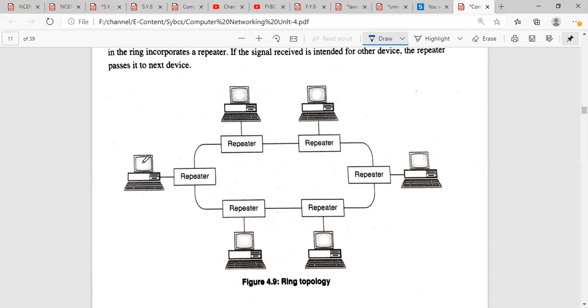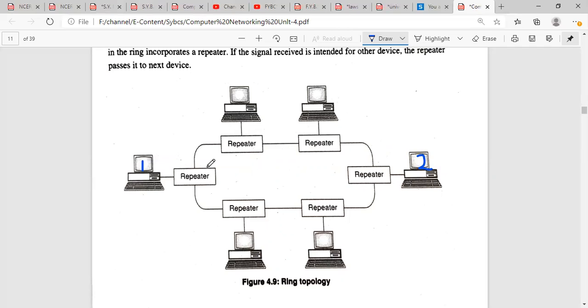So if I want to transmit information from this computer to this computer, what will I do? This information will go to this repeater. This will transmit that information to the computer too, but this is not the destination address. So that information will get forwarded to the next computer. Again, the destination address is not going to match with this computer's address. That is why this computer will not be able to access the data.